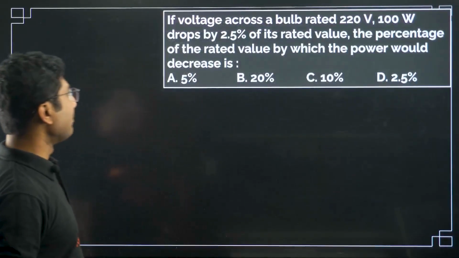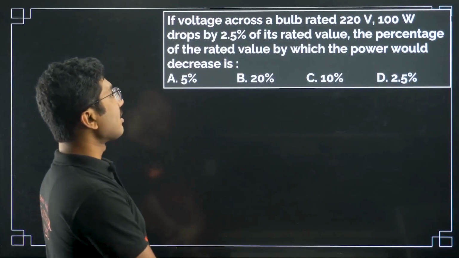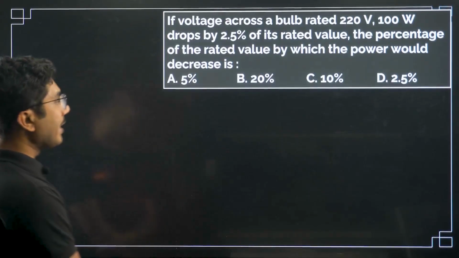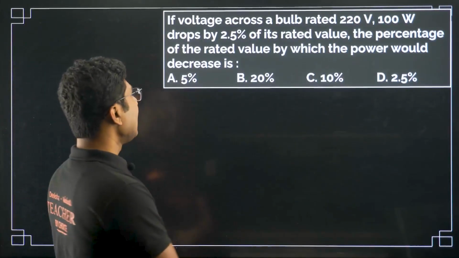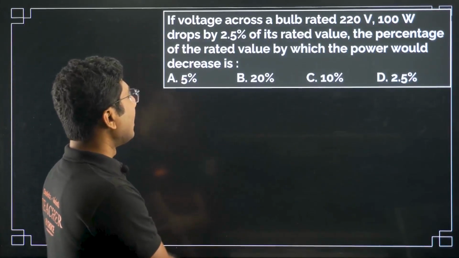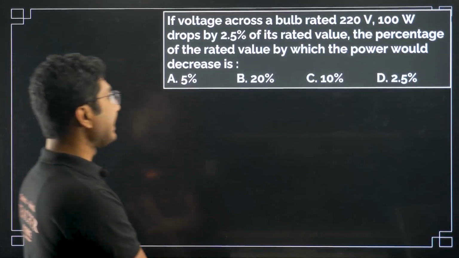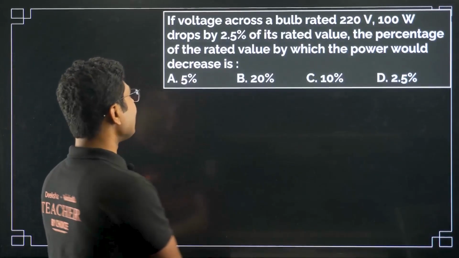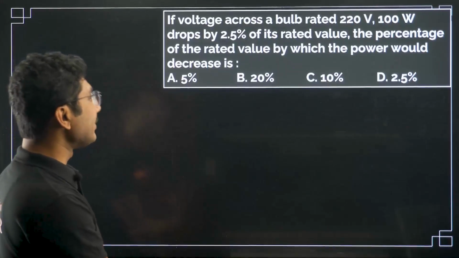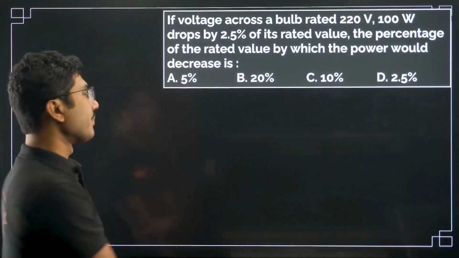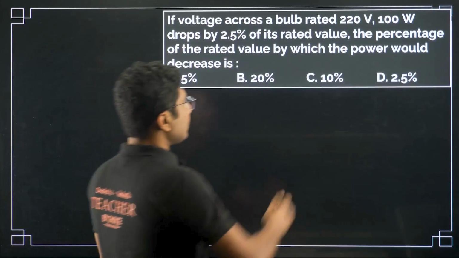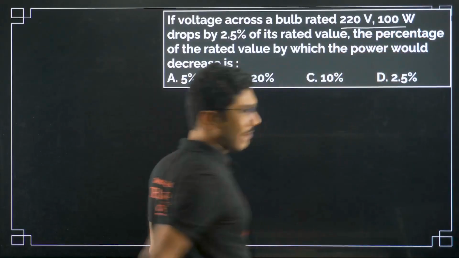Now let's see one question. If voltage across a bulb rated 220 volt 100 watt drops by 2.5% of its rated value, find the percentage of the rated value by which the power would decrease. Okay, so voltage and power is given.